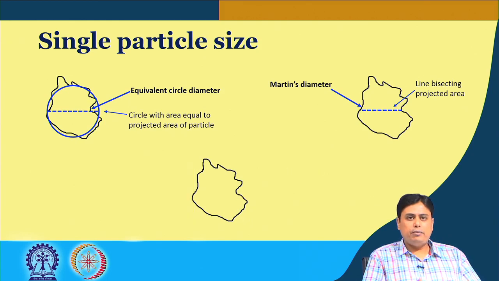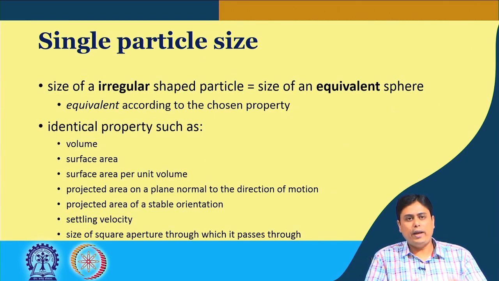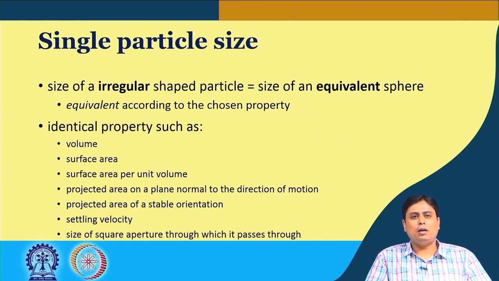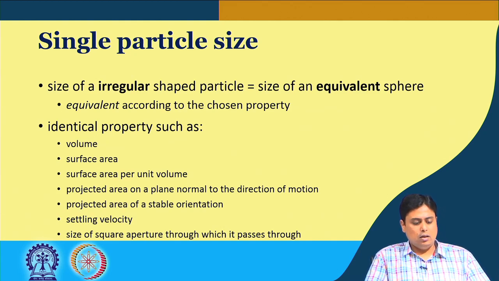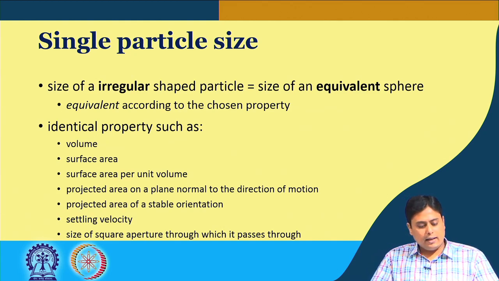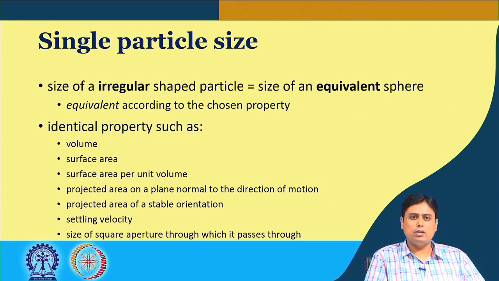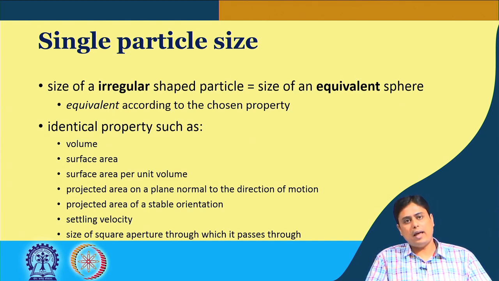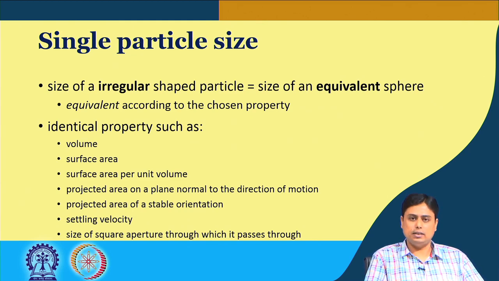Again, going back to the previous slide, when it is important to understand the settling or sedimentation part, we will possibly be looking at the property equated with the settling velocity, because it is more relevant to that application. So, based on your application in hand, you choose your measurement method to find out the equivalent size of the irregular shaped particle.